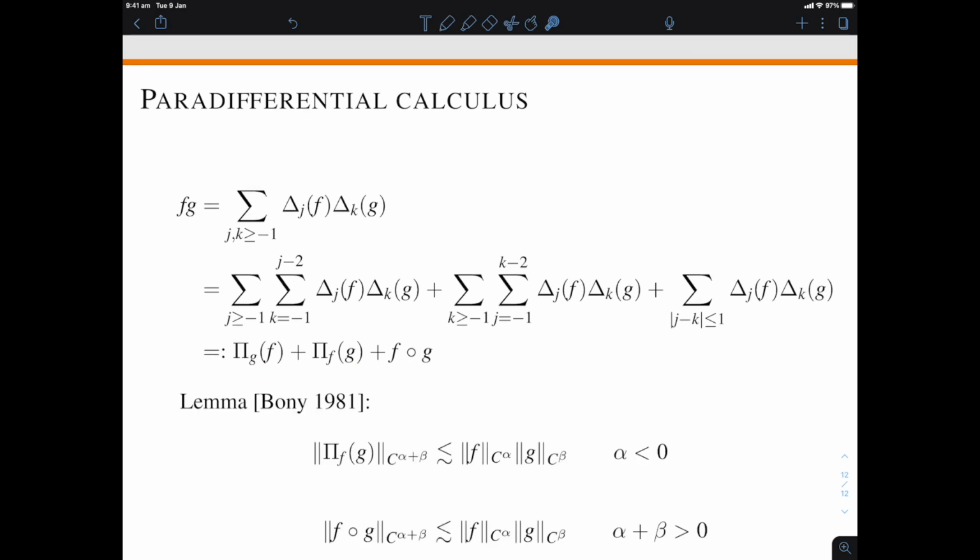Now the point of doing this decomposition is that the paraproduct terms are typically easier to study, and the difficulty then gets shifted from the full product to just the resonant product.